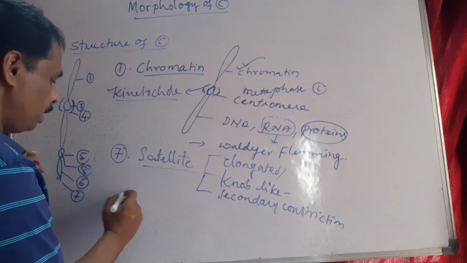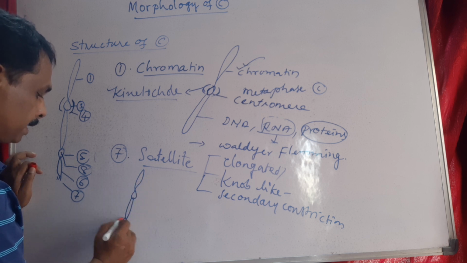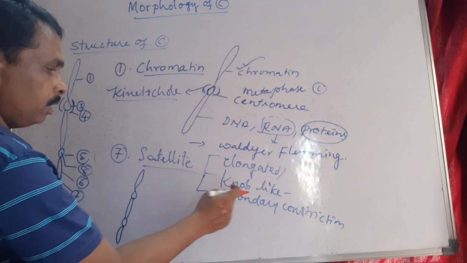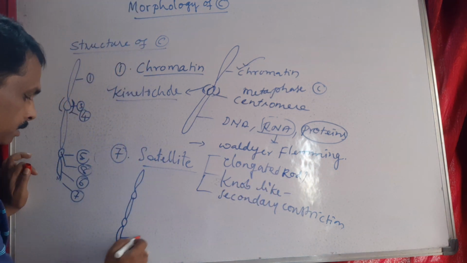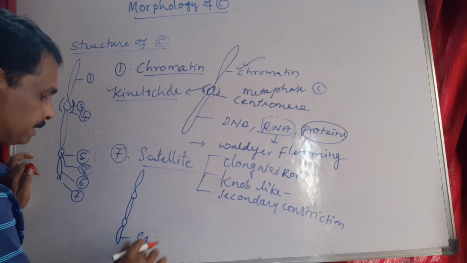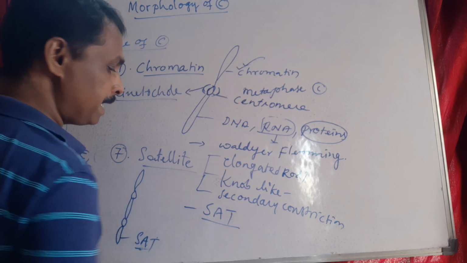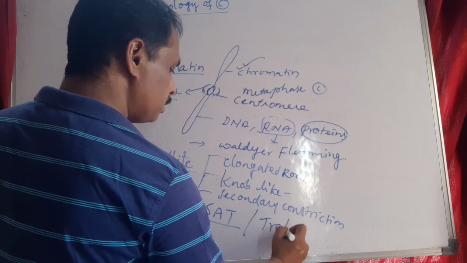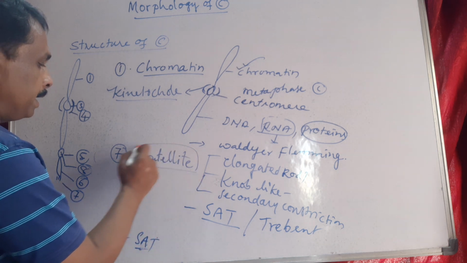Suppose this is the chromosome and this is the secondary constriction. Beyond the secondary constriction, there is an elongated rod or knob-like structure. This is called SAT for short. This is called a SAT chromosome, otherwise called a trabant. The other term given for this satellite is trabant.